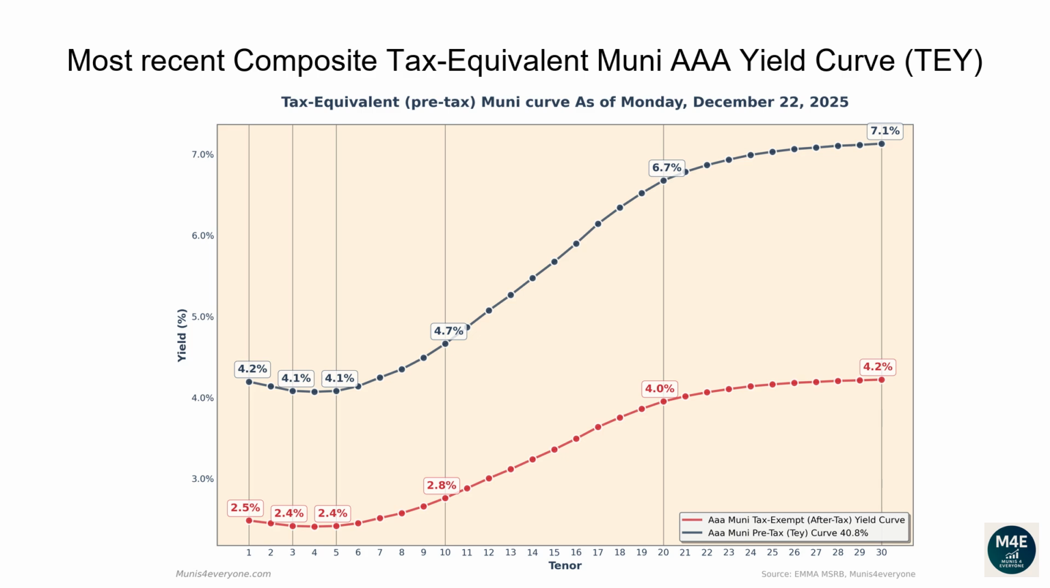The one-year tax-exempt yield is 2.48%, corresponding to a 4.19% tax-equivalent yield for investors in the top tax bracket. The two-year tax-equivalent yield is 4.14%. The 5-year tax-equivalent yield is 4.08%. The 10-year tax-equivalent yield is 4.66%. The 20-year tax-equivalent yield is 6.68%. The 30-year tax-equivalent yield is 7.13%.